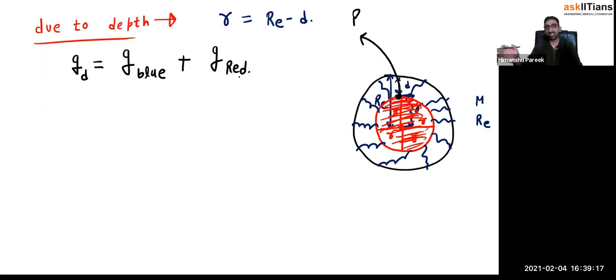The color of the mass is not actually red, I have just done that to make a clear division for you. Now the gravity will be there due to the blue color mass and the red color mass, which I have shown just for your representation. If you see here carefully, then the gravitational field intensity due to this blue color mass would be 0 at this place. Why would it be 0? So see this example.